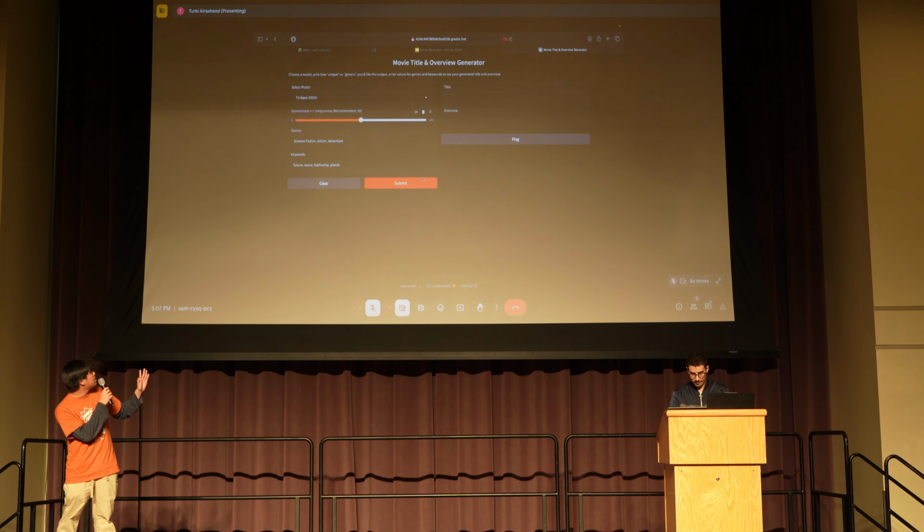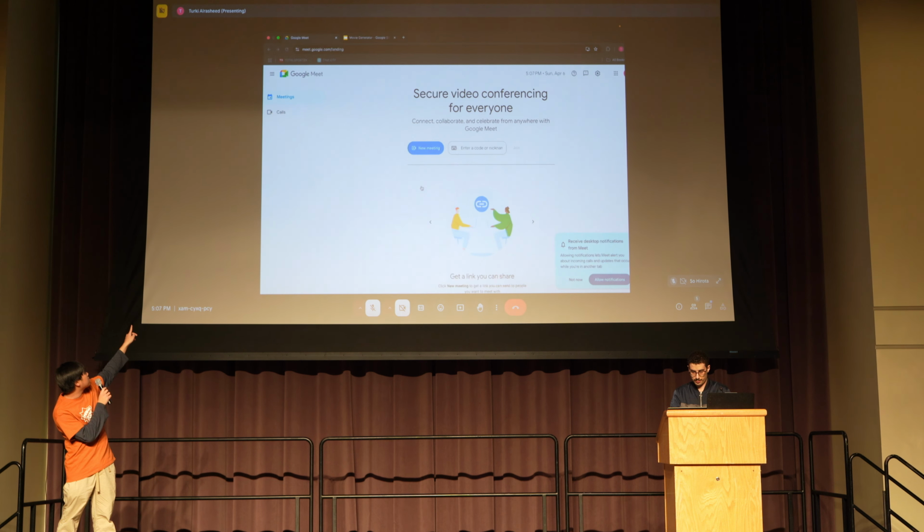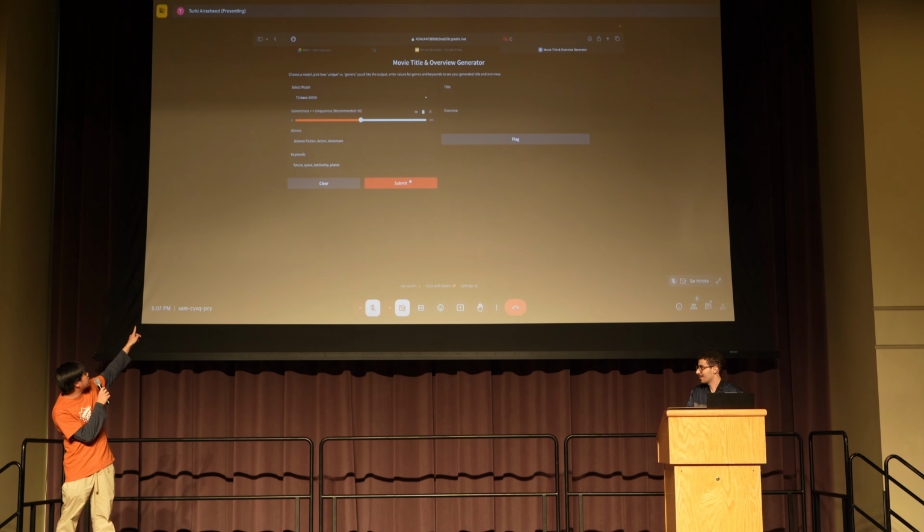Okay, right now, we have two models that we can pick from. We're just going to do a T5 base 20,000. We're going to put uniqueness right at the middle because we found that was the best. And then we're going to generate a sci-fi action adventure with the keywords space, future space, battleship, and pilot. Can you please generate?